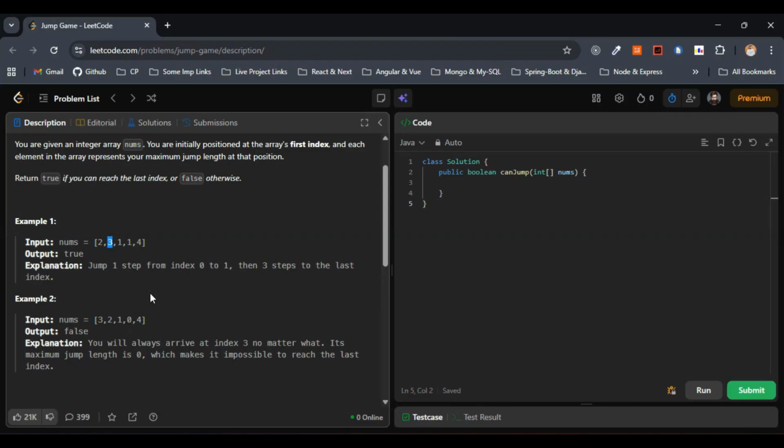We have to return true if we can reach the last index. Otherwise we have to return false. Again, we have to return true if we can reach the last index, otherwise return false. So simple. Let's consider the first example here.